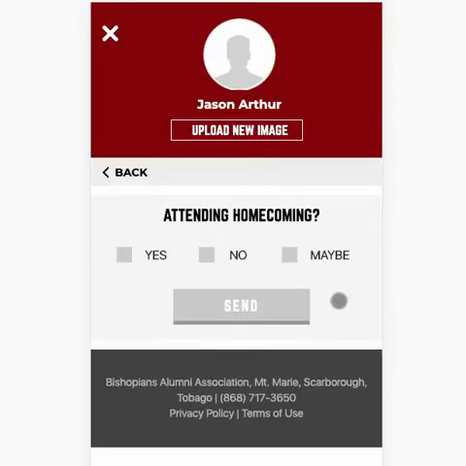Next, we have Attending Homecoming. This section is dynamic, as it changes depending upon the next event being planned by the alumni executive or alumni executive assisted event. When you go in there, you'll be greeted by the very question this section is named after. If you say maybe or no, then it all ends quickly.